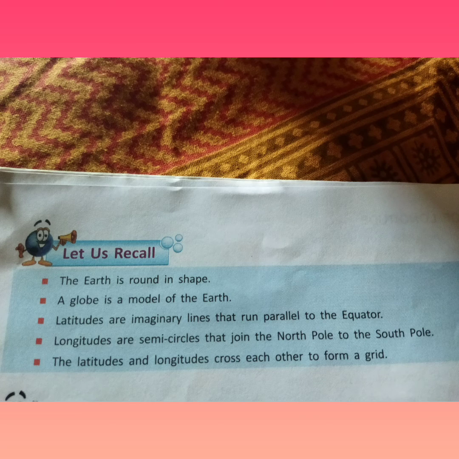Let us recall. The Earth is round in shape. A globe is a model of the Earth. Latitudes are imaginary lines that run parallel to the equator. Longitudes are semicircles that join the North Pole to the South Pole. The latitudes and longitudes cross each other to form a grid.